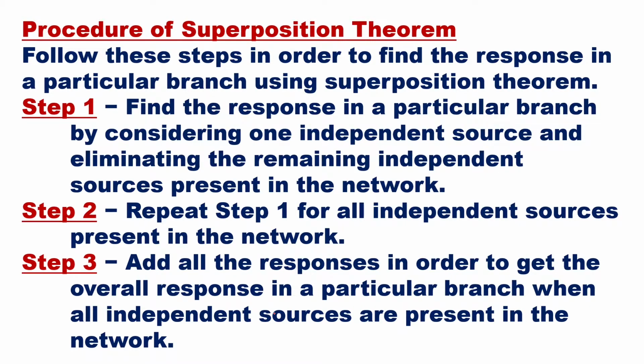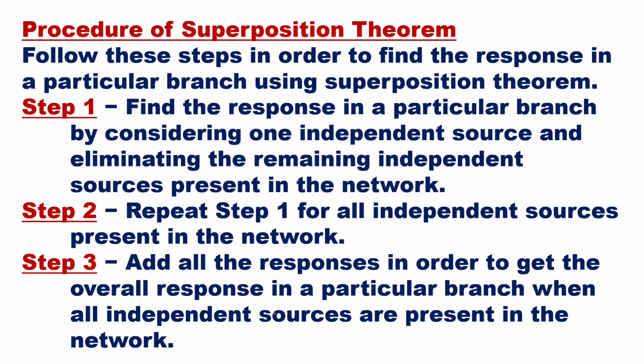So here you can follow some steps. Step number 1: find the response in a particular branch by considering one independent source and eliminating the remaining independent sources present in the network.